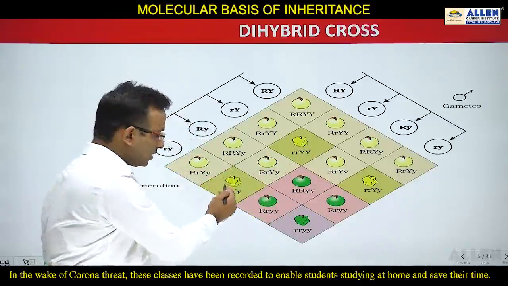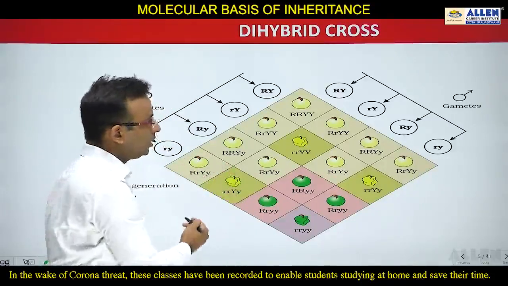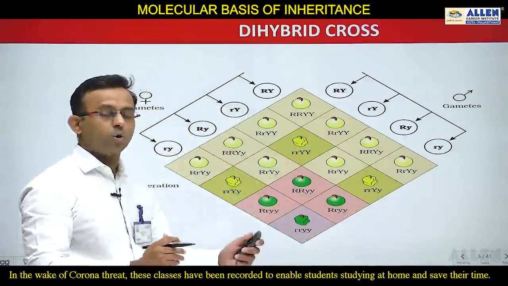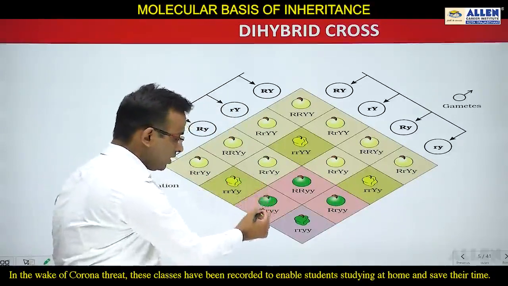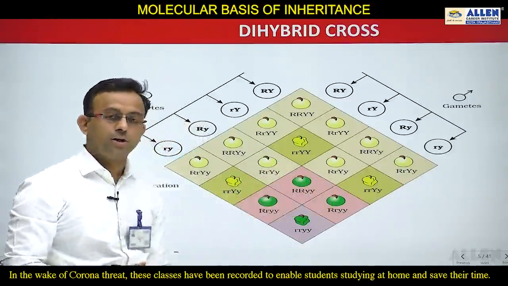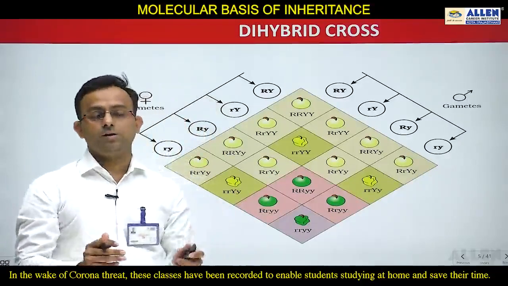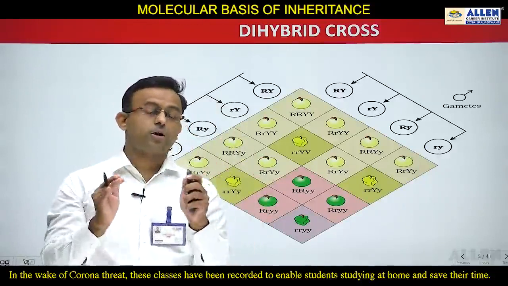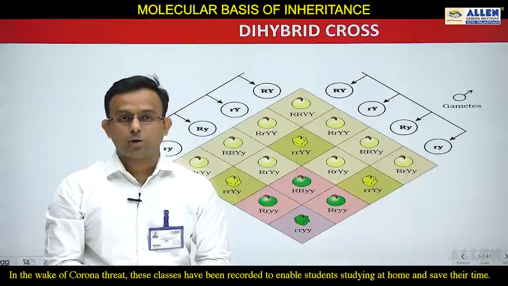If we talk about this, then this is wrinkled. This is small r, meaning wrinkled, and this is wrinkled yellow. This is also wrinkled yellow, and this is also wrinkled yellow. So wrinkled yellow are 3. Now look at this: this is round green, this is also round green, and this is also round green. So 3 are round green, and this one is wrinkled green. So out of the 16, in the F2 generation of a dihybrid cross, 4 phenotypes are observed.